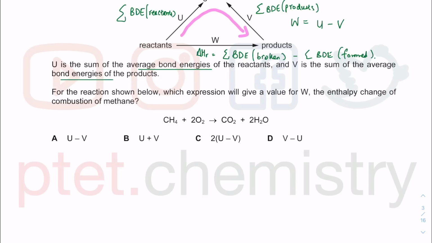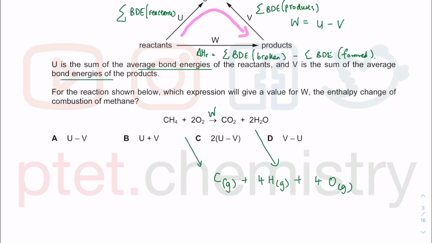So in terms of what we have here, which expression will give a value for W? W is the enthalpy change for this reaction. So U is the sum of the average bond energy of the reactants. So what we're going to get will be carbon gas, and then we get 4 hydrogen gaseous atoms. We also get 4 oxygen gaseous atoms. So this is forming the gaseous atoms.